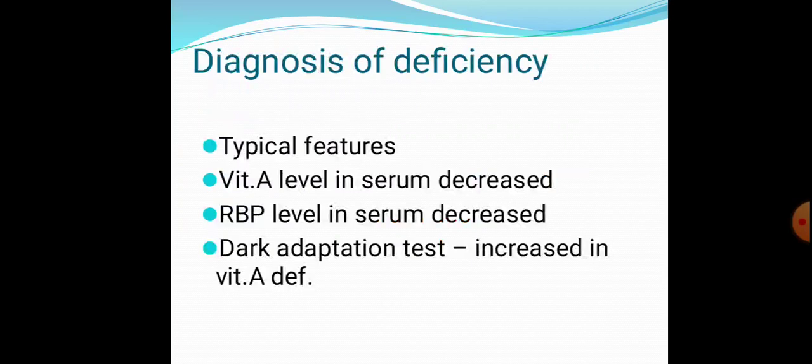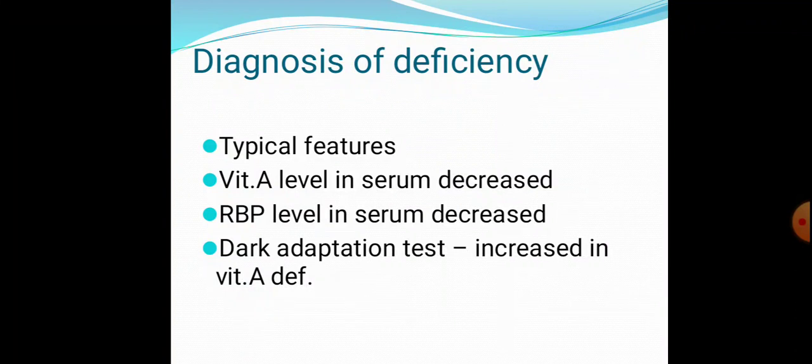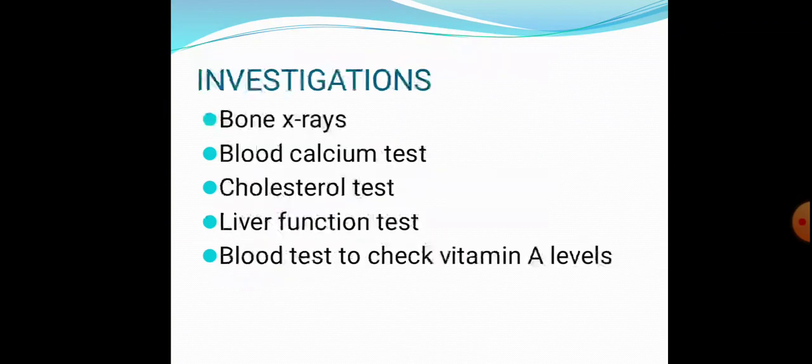So how to diagnose the deficiency? By looking at the typical features. Then vitamin A levels in the serum will be decreased. Retinol binding protein level in the serum will be decreased. Dark adaptation time will be increased in case of vitamin A deficiency. These are all the main features for the diagnosis. Look for the typical features of vitamin A deficiency, that is ocular features and extraocular manifestations. Then the level of vitamin A in the serum, level of retinol binding protein in the serum, then dark adaptation time, which will be increased in vitamin A deficiency.